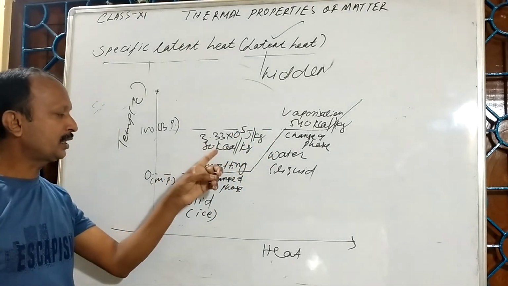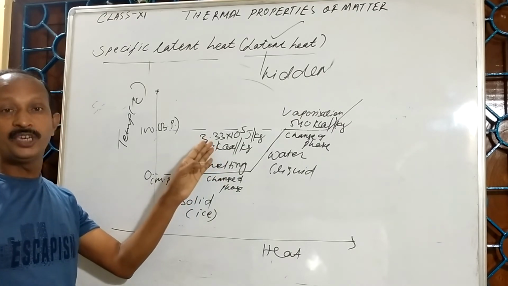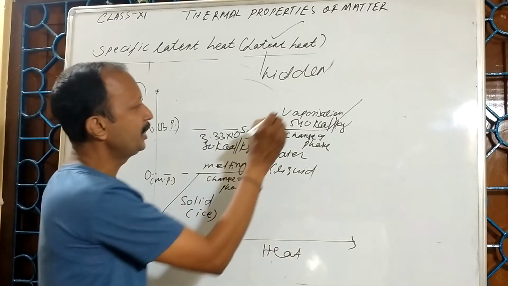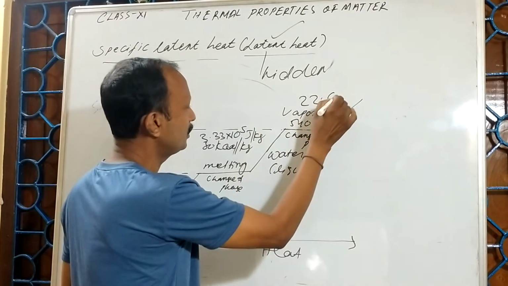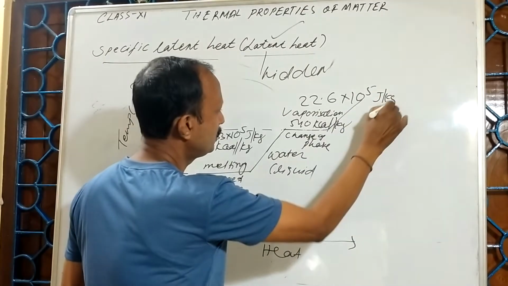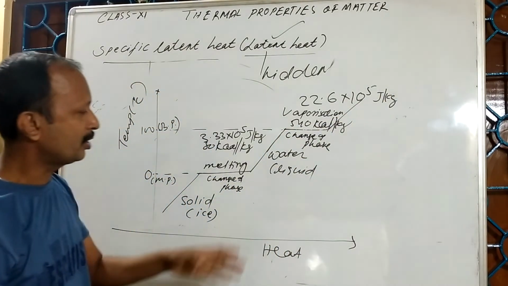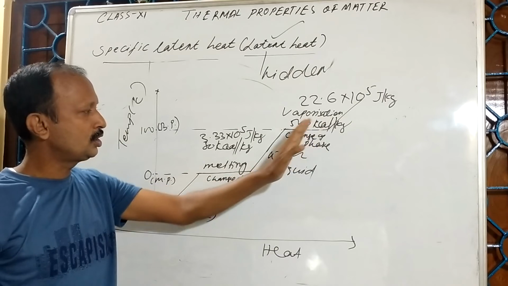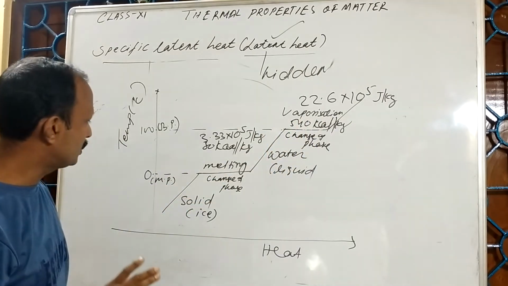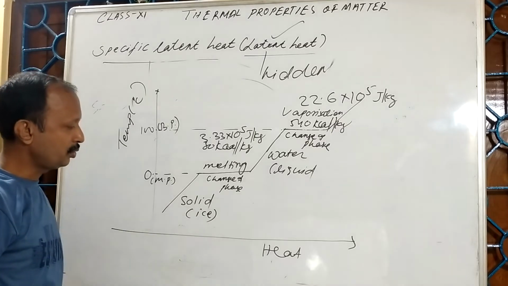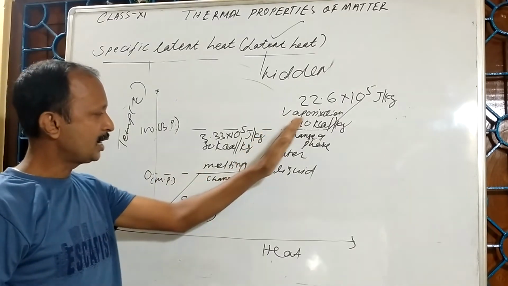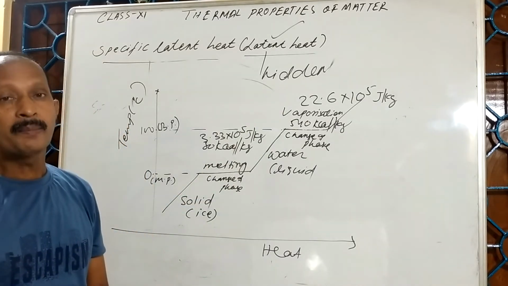This is the latent heat of fusion. And in case of latent heat of vaporization, it is 22.6 into 10 to the power 5 joule per kg, or I have mentioned 540 kilocalories per kg or 540 calorie per gram. So this is the graph to explain the latent heat of fusion as well as latent heat of vaporization.